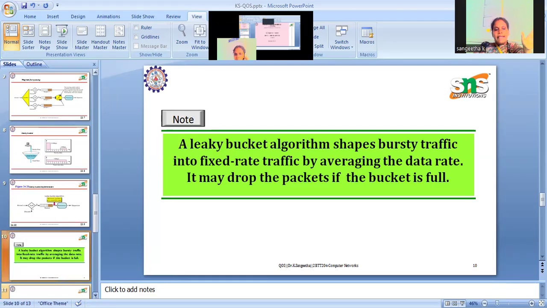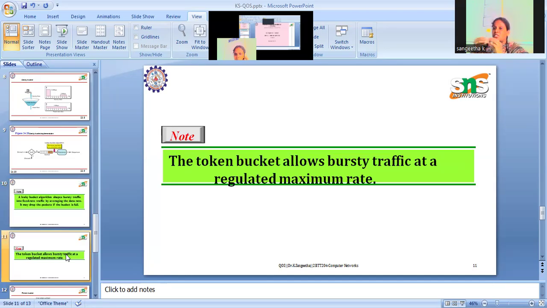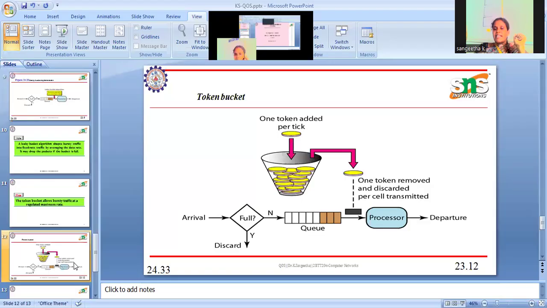Then the next one is the token bucket. Token bucket is reservation based. Before transmitting data, a token will be allocated for the data. It also allows bursty traffic at a regulated maximum rate, but the outgoing rate is constant. One token is added for one packet, and then it also checks the queue availability. So one token is for the first packet. Next, if the token is acquired by the packet, the packet gets served, otherwise not. So likewise, the token bucket algorithm will work.